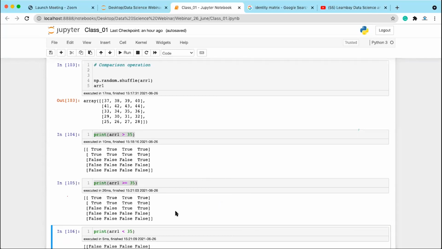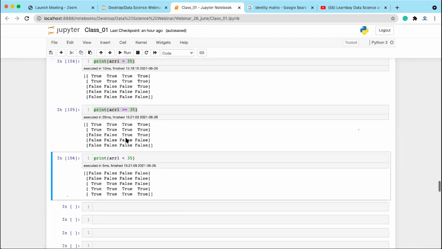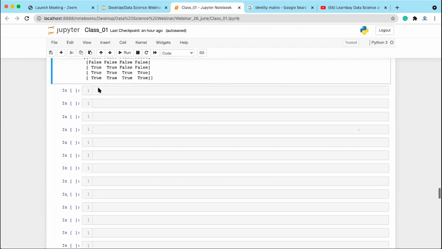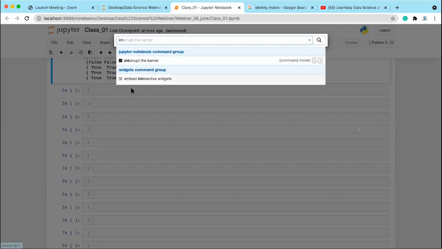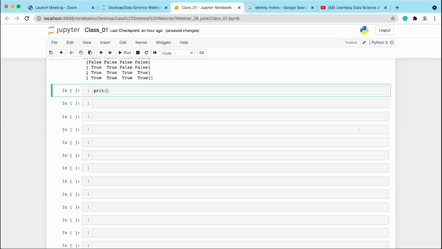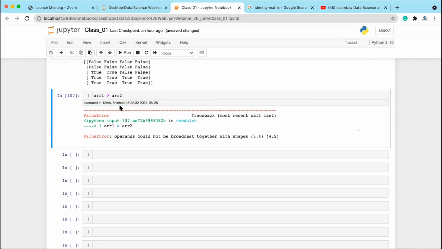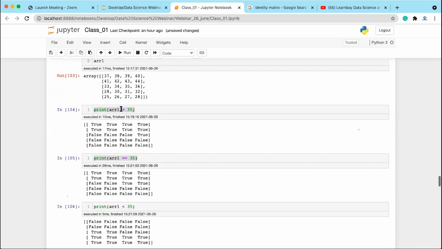Can we compare two arrays? Yes, we can. For example, say you have array1 and array2. If you write array1 greater than array2, the shape is different, so you have to take array2 of the same shape.